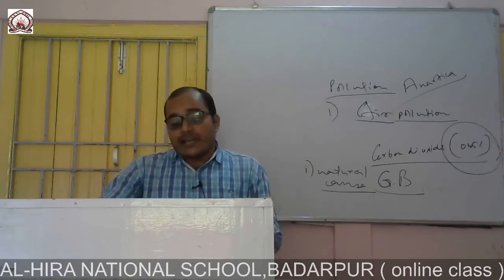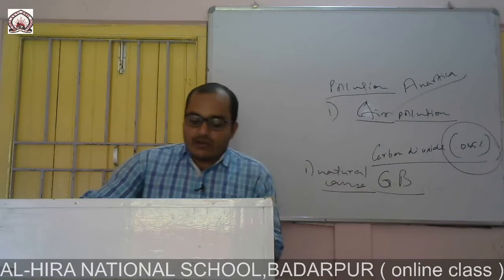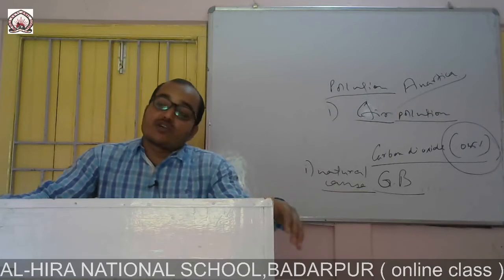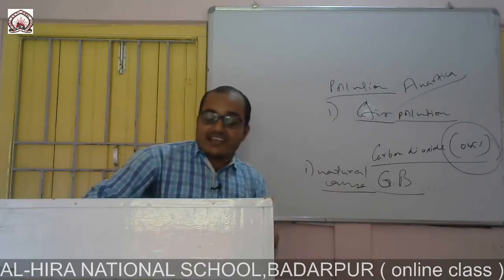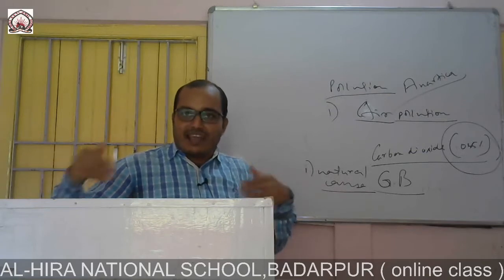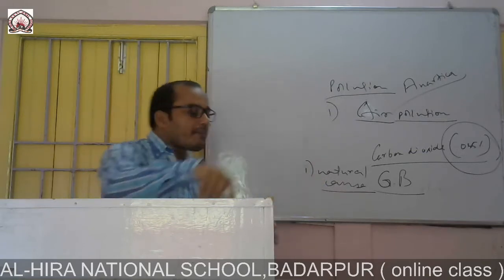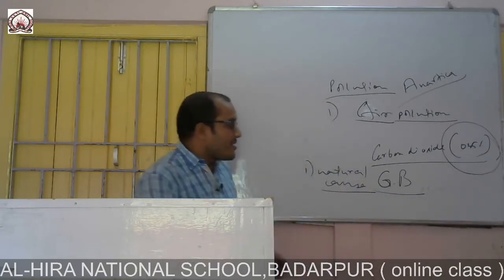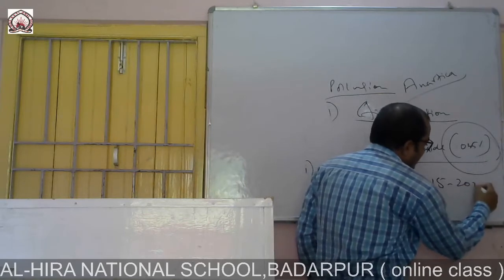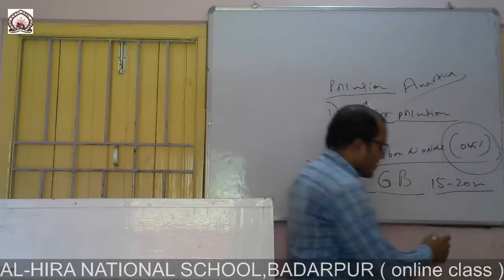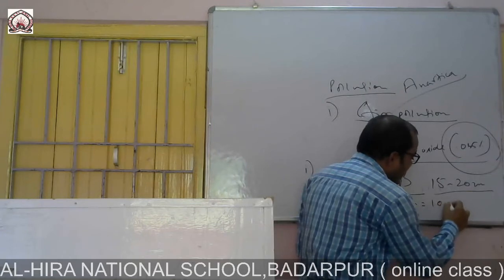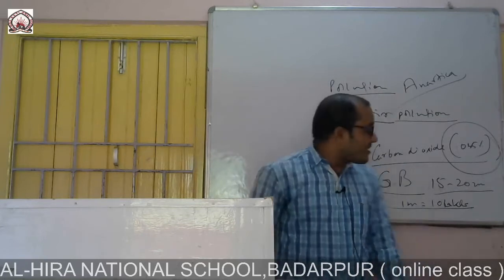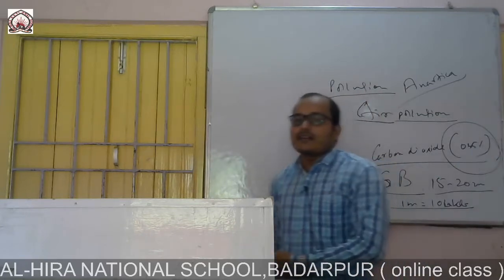When the volcanic eruption took place in the Philippines, during that eruption as much as 15 to 20 million tons of sulfur dioxide was emitted into the atmosphere. You think and imagine that 15 to 20 million sulfur dioxide was added to the atmosphere. Now, 15 to 20 million, and 1 million is equal to what? 10 lakhs. 1 million is equal to 10 lakhs. You see, 20 into 10 lakhs.